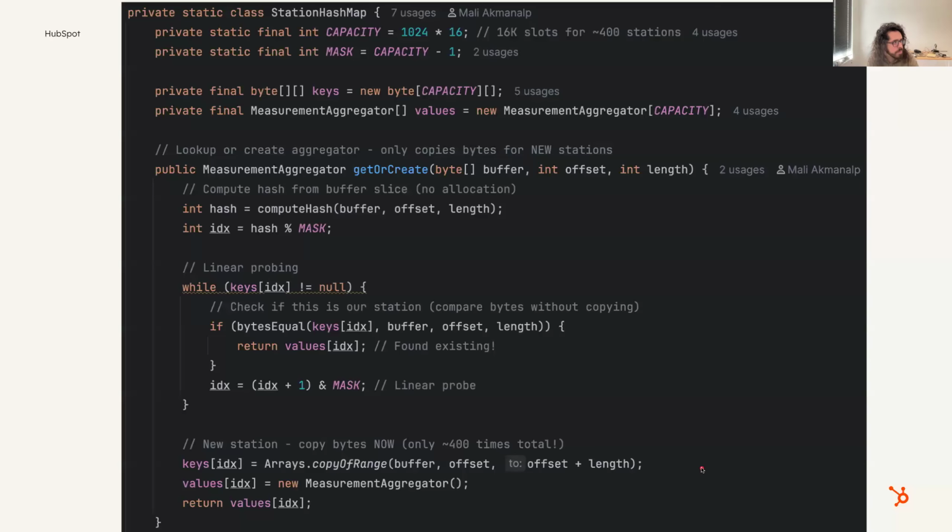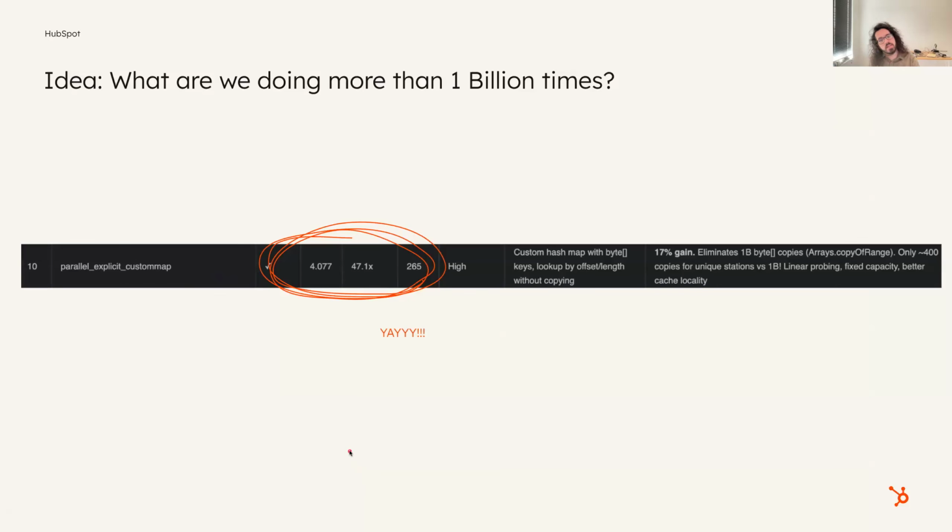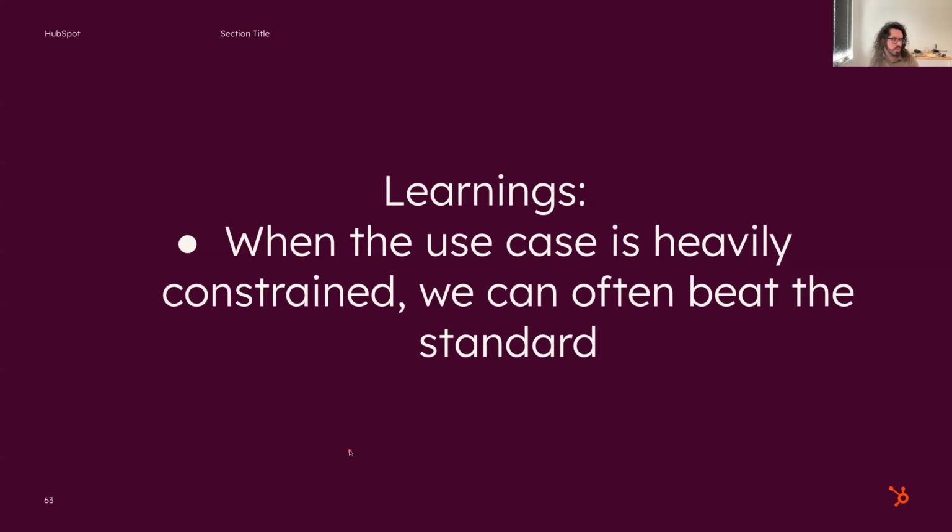So our hash map looks like this. We have our buckets over here. We have this get or create function. We have this compute hash, and then we're looking stuff up in a while loop. We're basically seeing, is this our station? If it's equal, then return the value. Otherwise, add one and look at the next place. And if you can't find anything, then just create a new city and measurement aggregator in there. So that's pretty much it. And that takes us all the way down to 4 seconds.